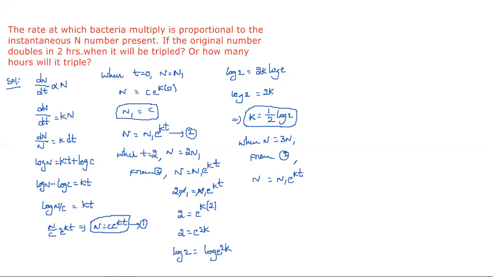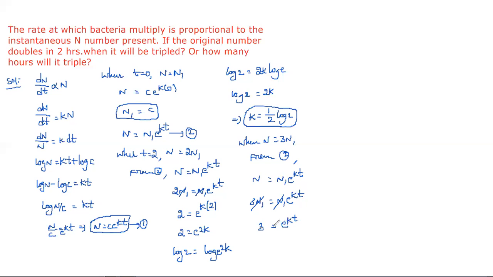So n is 3n1, which equals n1 into e^(kt). Here n1 and n1 both cancel, so 3 = e^(kt).